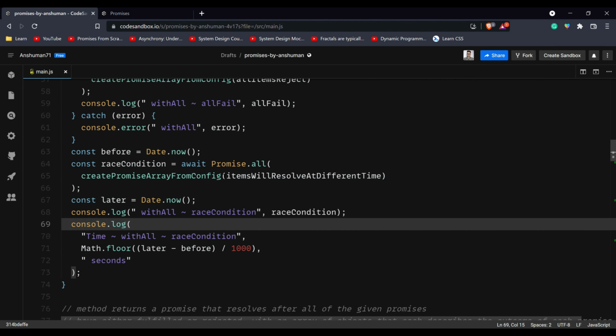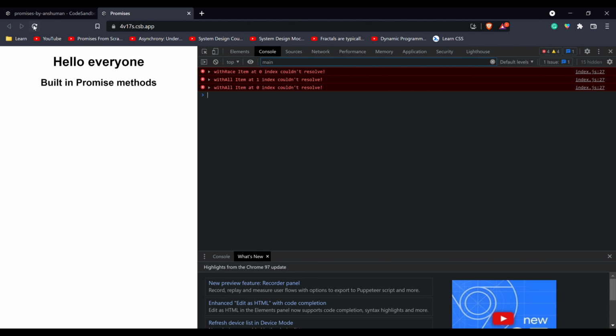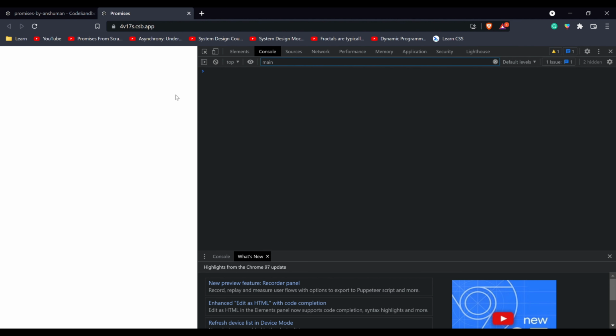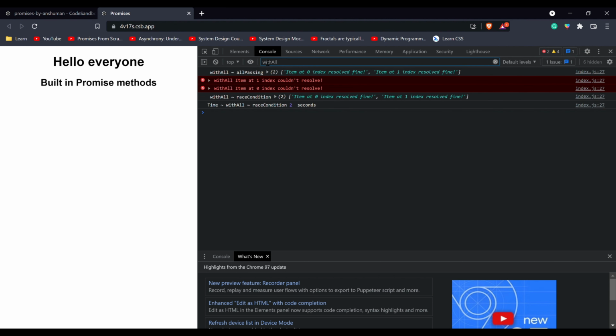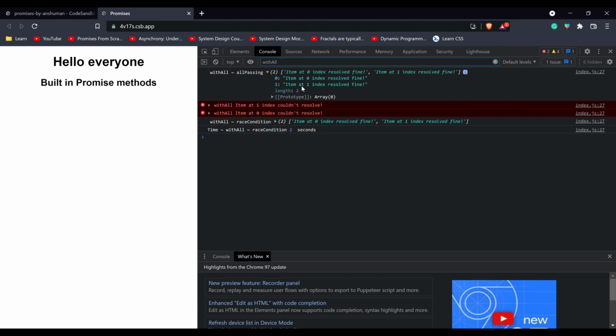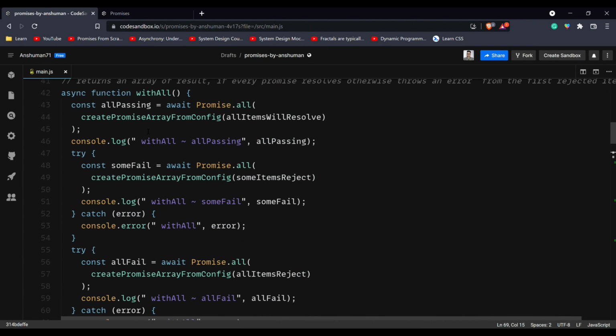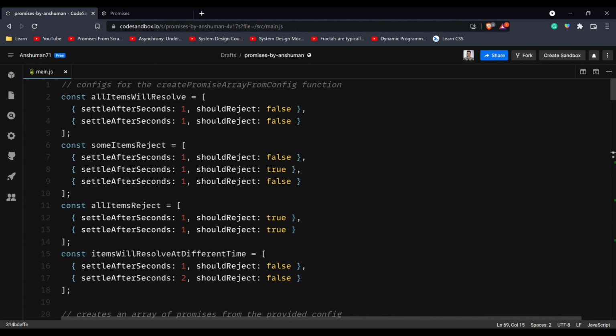Now heading towards the live example, as you can see, it's built-in promise methods, and I'm going to reload this page and we will see how it works. I'm going to change the filter to withAll so that we only see the logs starting with withAll. So yeah, the first one did pass, which means both of the items resolve fine, because the first one has settleAfterSeconds of 1 second and shouldReject set to false.